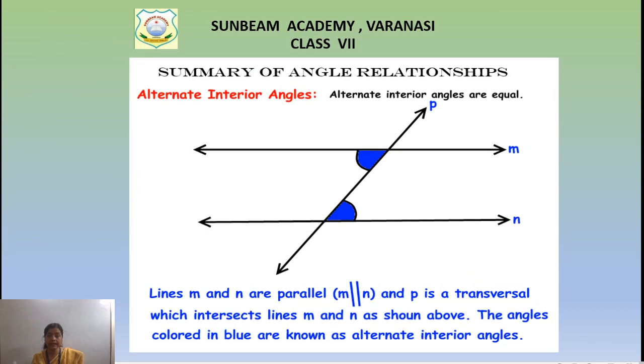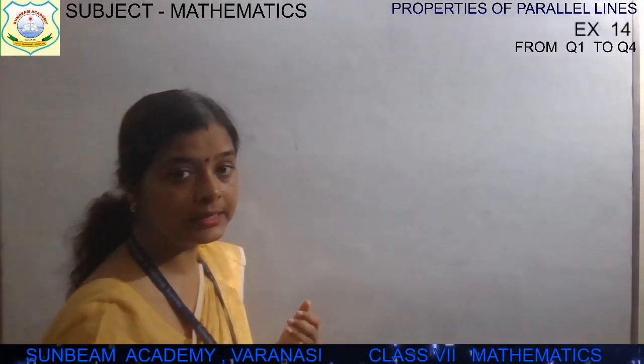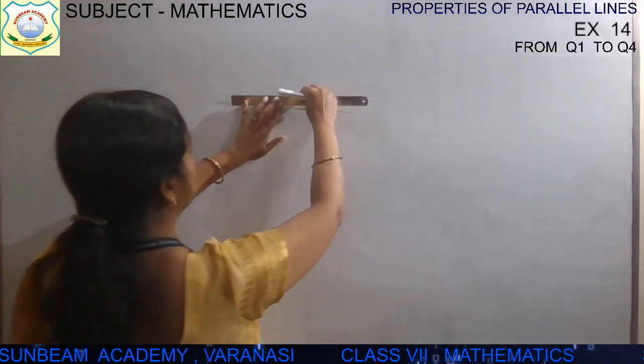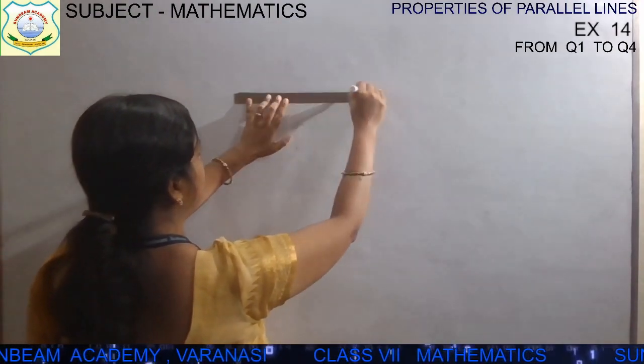This is alternate interior angles, children. Lines M and N are parallel here. P is the transversal. Why is P the transversal? Because it cuts lines M and N. There are four interior angles, children, but an alternate interior angle is on one side and the second one is on another side of the transversal line. Let me show you the alternate interior angle. Let's draw two lines, and now I am making the parallel lines, children.